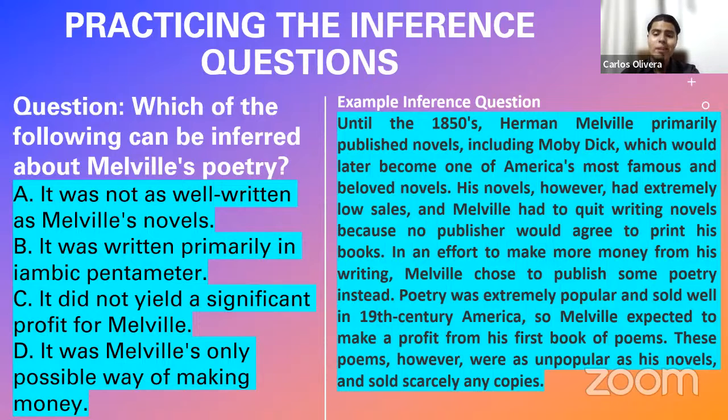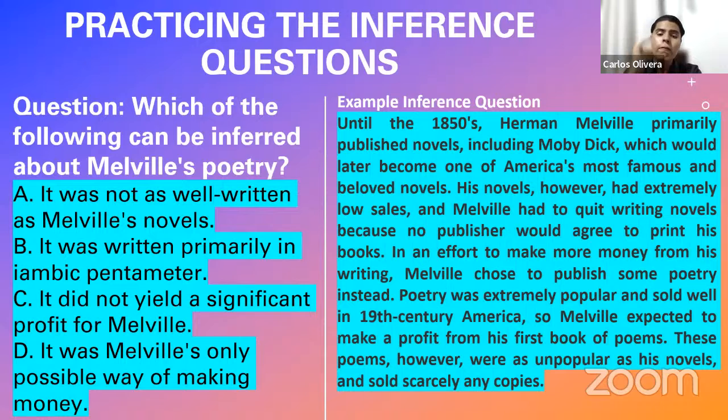Actually, the quality of the writing of Melville's poetry and novels is not discussed in this passage. We never hear about how good it was or if it was bad. The only thing we hear about is that it was not well sold. That's it. So this cannot be a correct answer. Why? Because it cannot be an inference, something that the information does not suggest to you. And your information is the reading passage, and your information does not even talk about this. If you infer this, you are imagining, but you are not inferring.